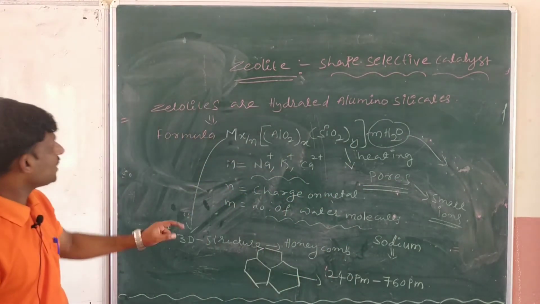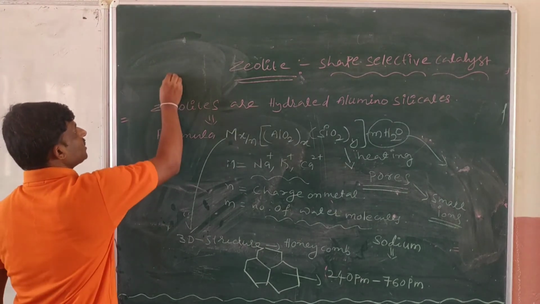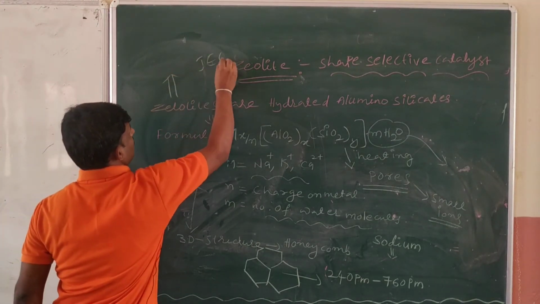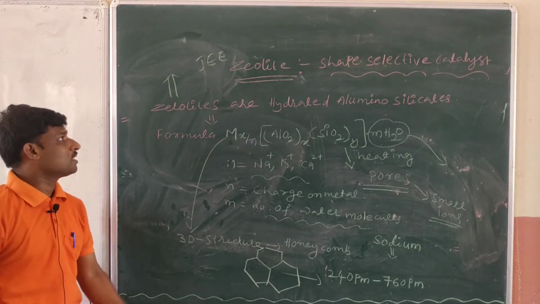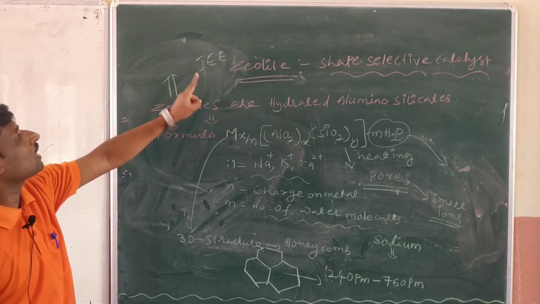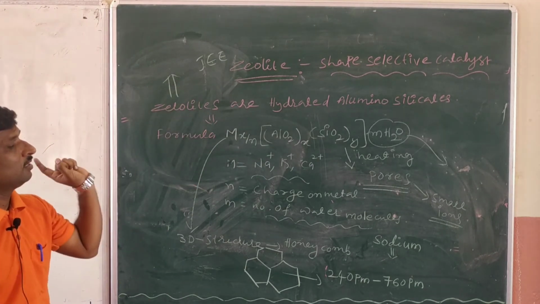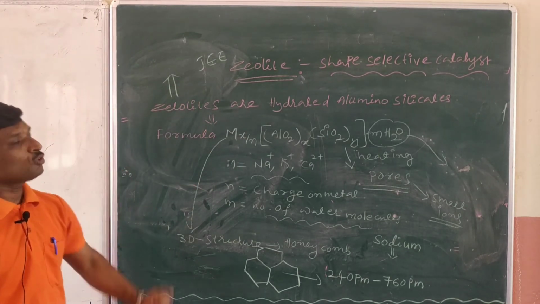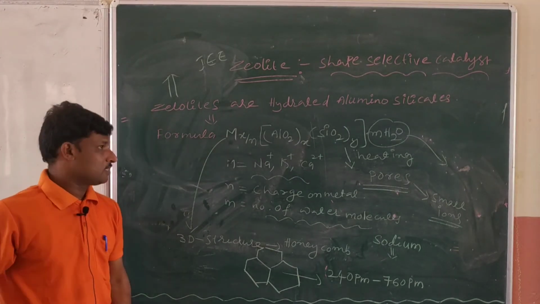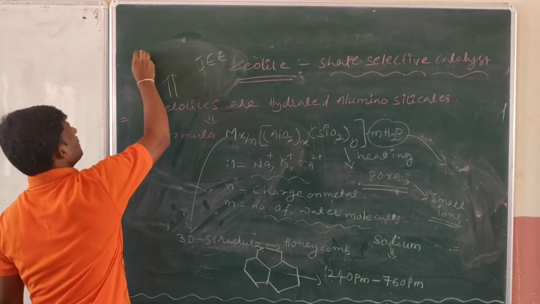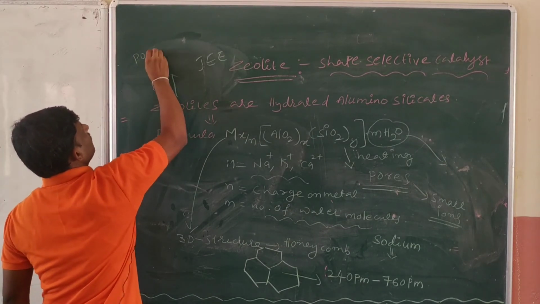Means how it is working, I will write. This question is asked in the JEE. It is very important. In the JEE question, the rate of reaction in shape selective catalysis depends on, four options are given, generally the pore size.